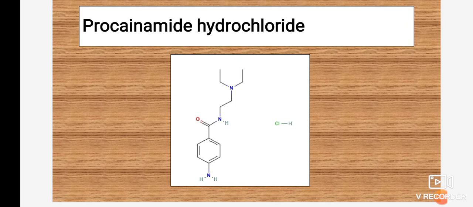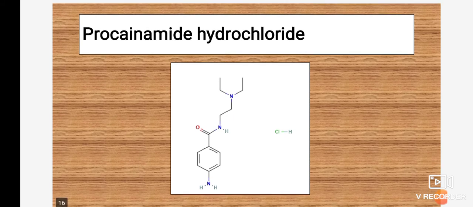So it prolongs the action potential. If there is an increase in heartbeat to more than 100, then it decreases the heart rate by increasing the action potential duration. Okay, so there is a specific duration for one action potential.